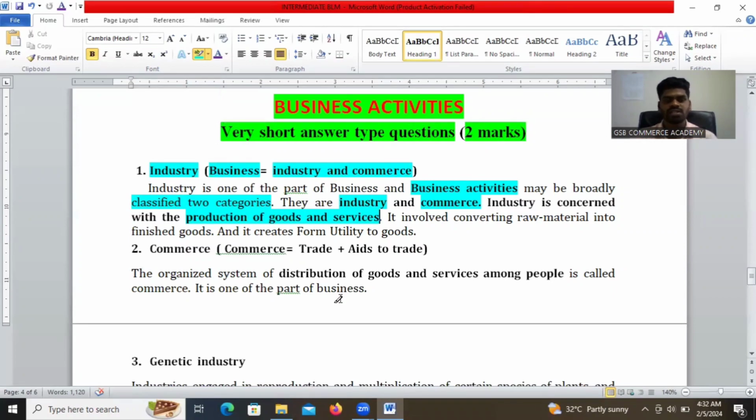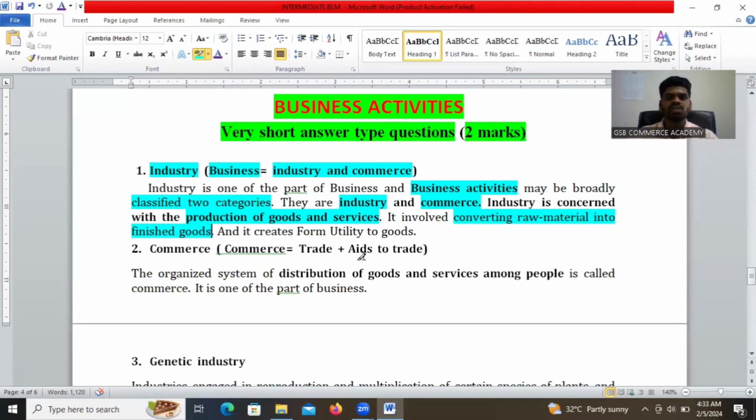So what is the meaning of industry here? The industry is one of the parts of business. It is concerned with the production of goods and services, making profits, as well as producing similar types of goods and services. It is manufacturing the same nature of goods and services, and it involves converting raw material into finished goods.